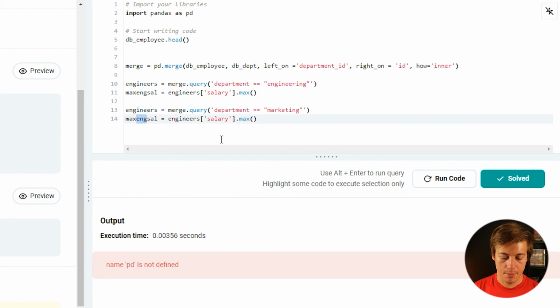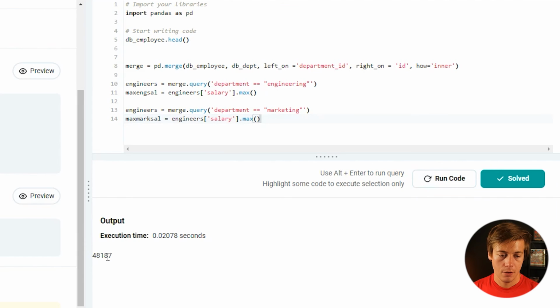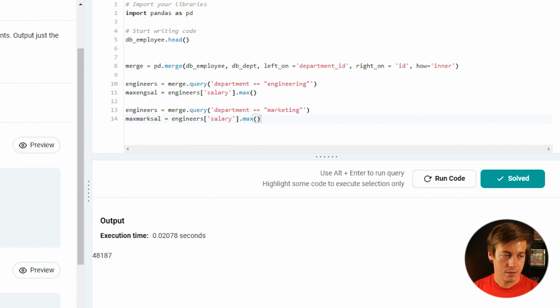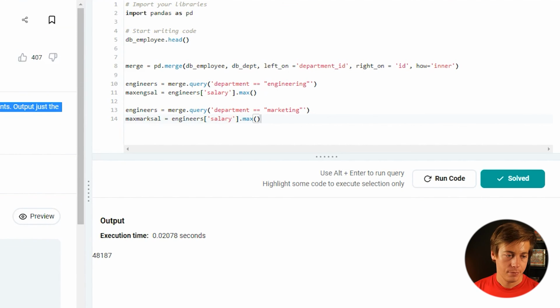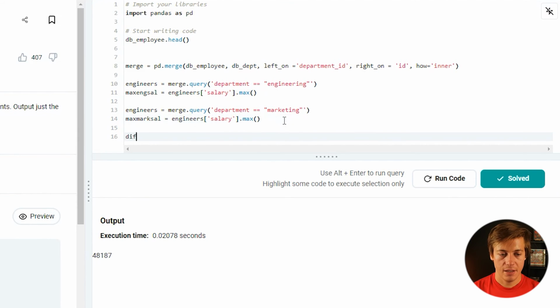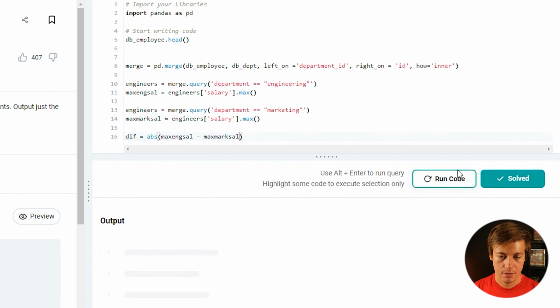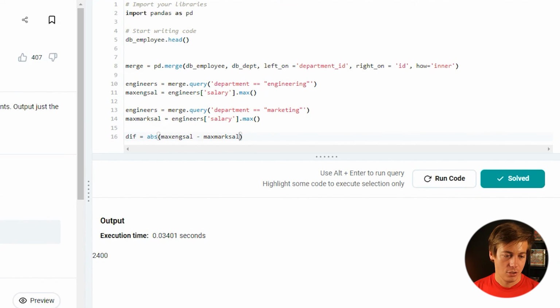Max, I'm going to say MARK sal, then 48. Okay. And then let's say diff equals, and then ABS for absolutes. And then we'll just do minus that. So 2400, let's see our expected output, 2400.